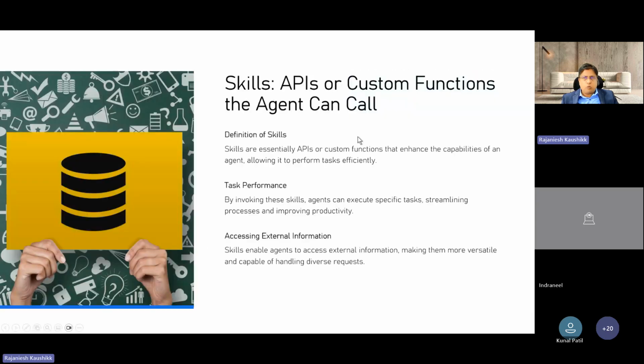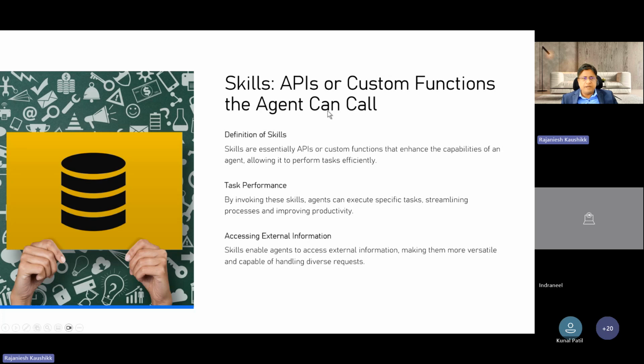Okay, now we are creating an agent. The next question is, how are you going to call or create a skill? A skill is nothing but a custom function which the agent can call on your behalf. For example, if I want to book a travel itinerary, I can call an Expedia agent, which can call a RESTful API to create that ticket for me.